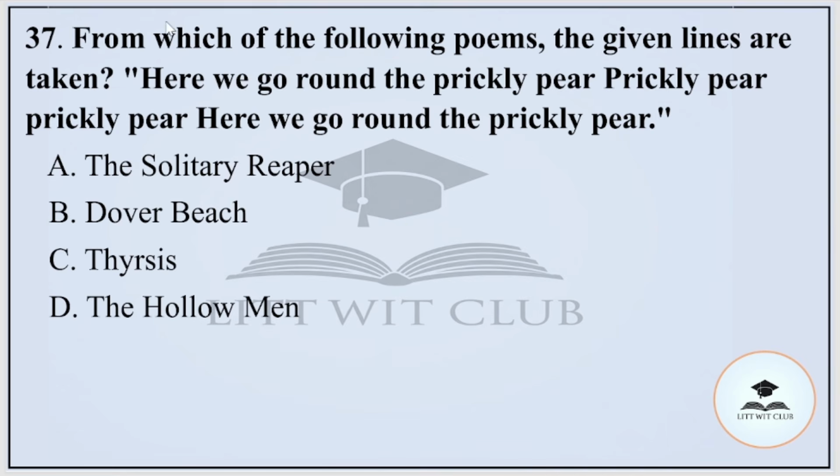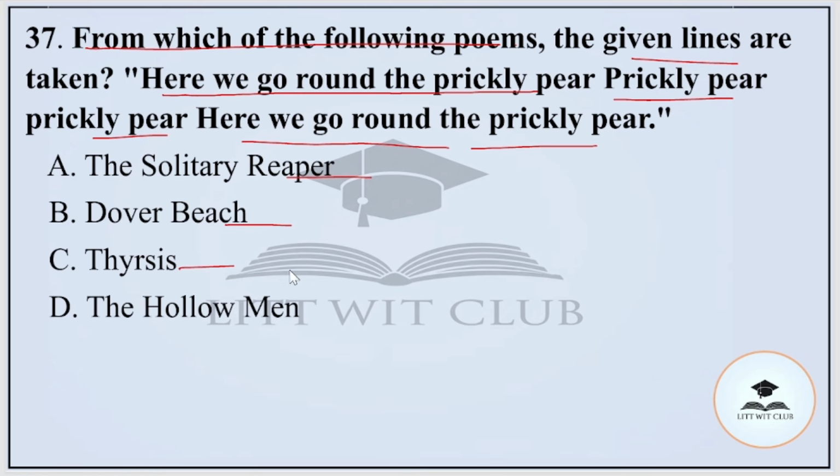Question number 37. From which of the following poems are the given lines taken? Here we go round the prickly pear, prickly pear, prickly pear. Here we go round the prickly pear. Option A, The Solitary Reaper, B, Dover Beach, C, Thyrsis, or D, The Hollow Men. And the correct option is option number D, that is The Hollow Men.